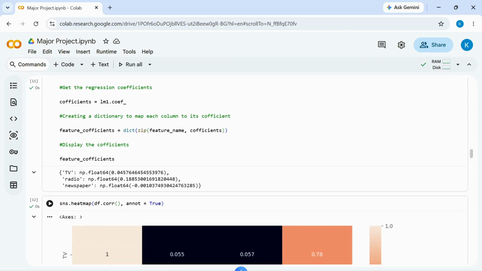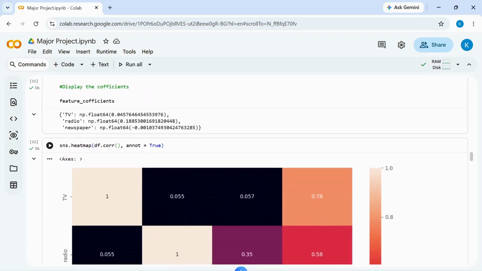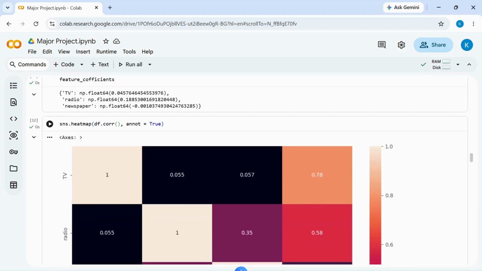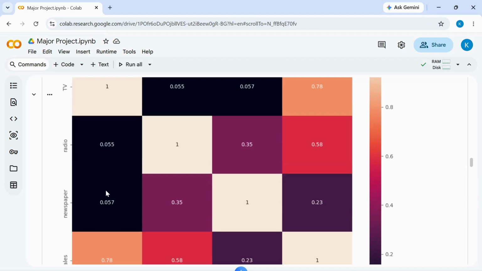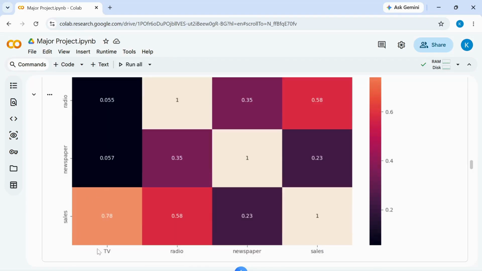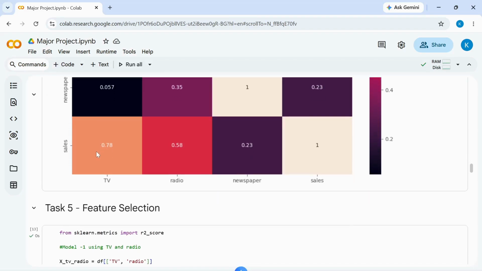In this step, we use a heat map to visualize the correlation between all the variables in our dataset. The closer the value towards 1, the greater the correlation. Here we can observe sales and TV have the highest correlation, followed by newspaper and then by radio.